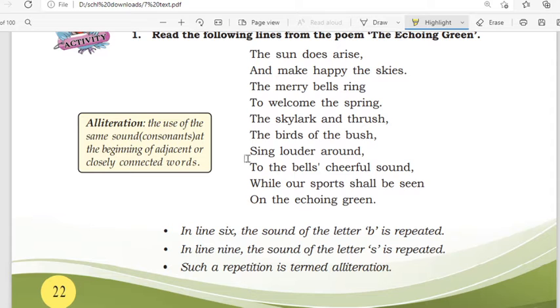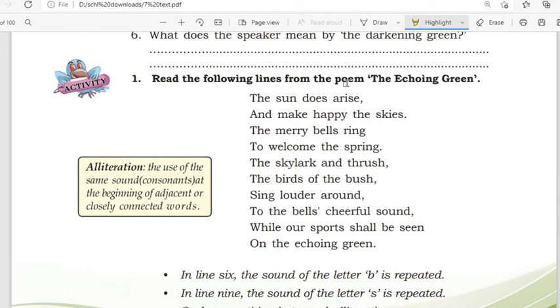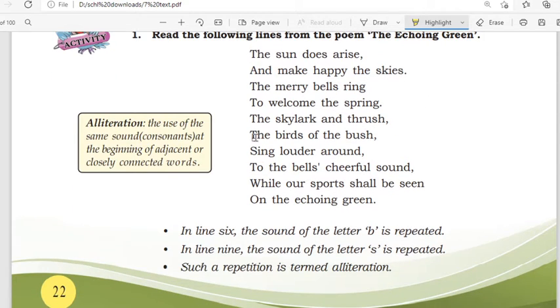Now, in your text, activity 1 from page number 22, read the following lines from the poem The Echoing Green. Here, look at this sixth line, the birds of the bush. Underline the words birds and bush. Here you can see these words begin with the same consonant sound, letter B, and it is repeated in the same line.